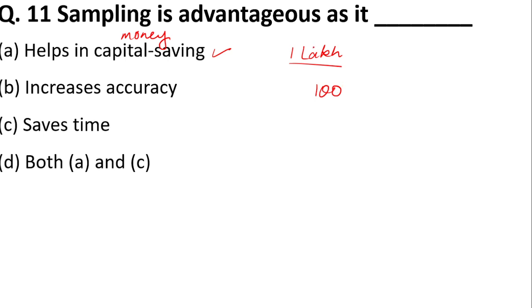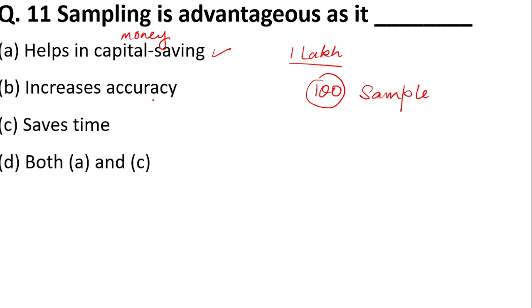So instead of doing research on 1 lakh people, you are doing it on 100 people. This 100 is called the sample, and the process of collecting 100 people from 1 lakh people is called sampling. So if you do research on a smaller number of people, it will save time. It will not increase accuracy.